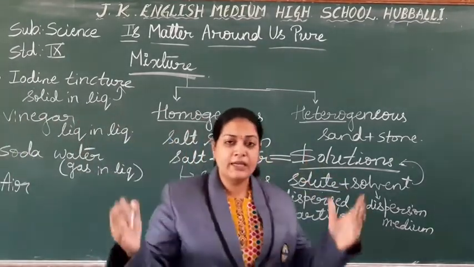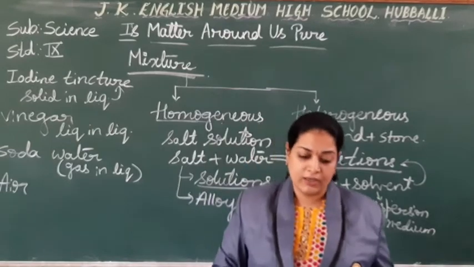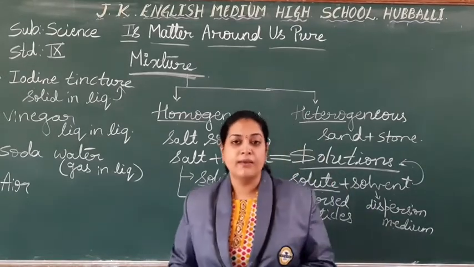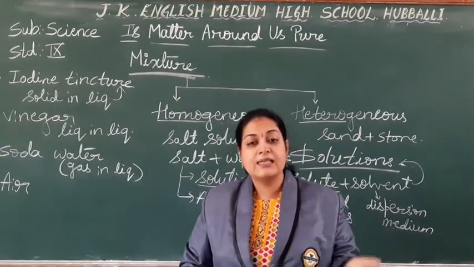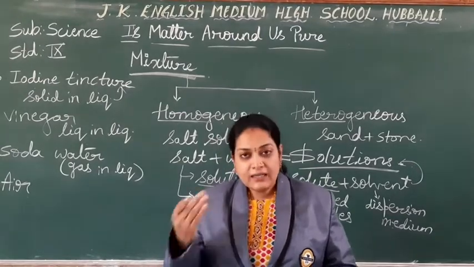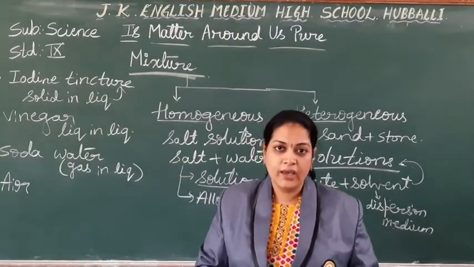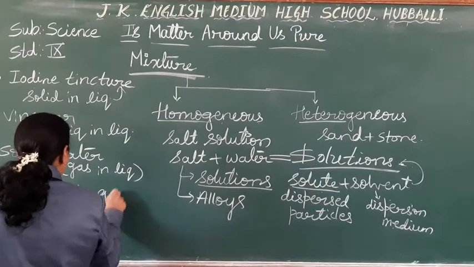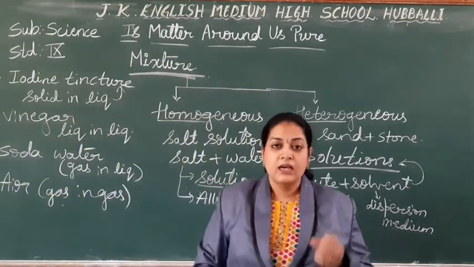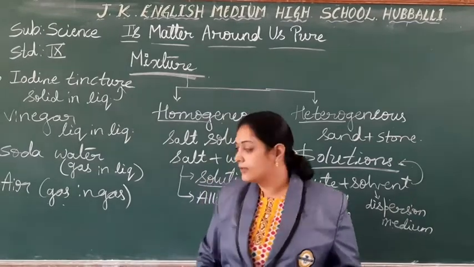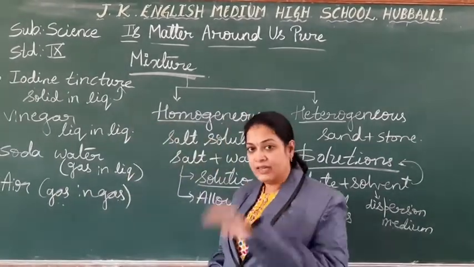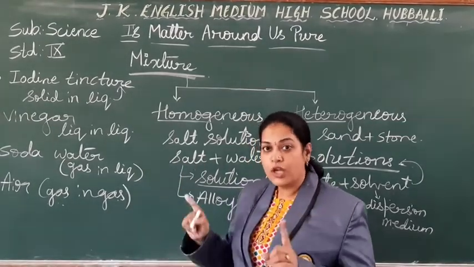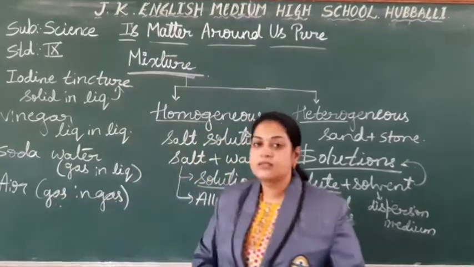It is a mixture of many types of gases. Oxygen, carbon dioxide, hydrogen. Like this, so many types of gases are there. These gases are dissolved in another gas, that is nitrogen. So what is dissolved in what here? Gas is dissolved in gas. Which gas? Nitrogen. So here is an example for solution of gas in gas state.